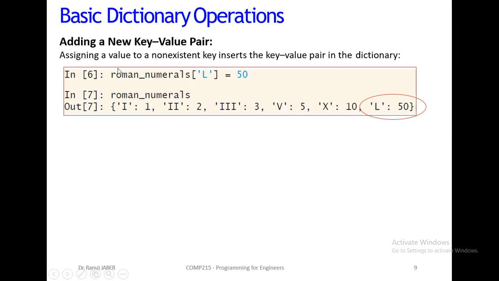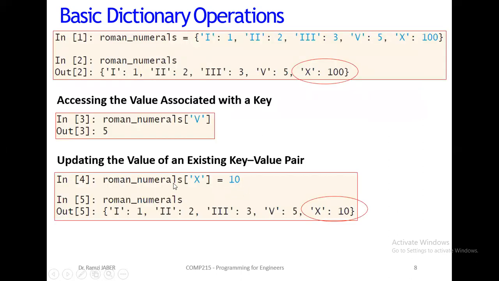So in that statement, Python first searches the dictionary for L. If it's found, the value of L will be replaced by 50. Similarly, Roman X equal 10: Python searches for X, finds it, and just replaces the old value, we don't care what it was. It was 100, replace it by 10.